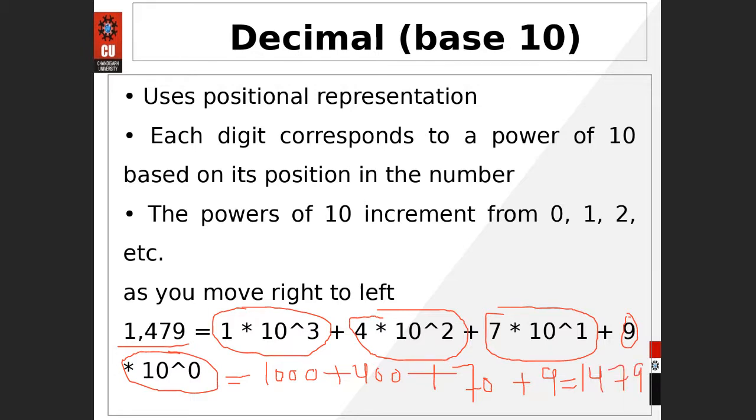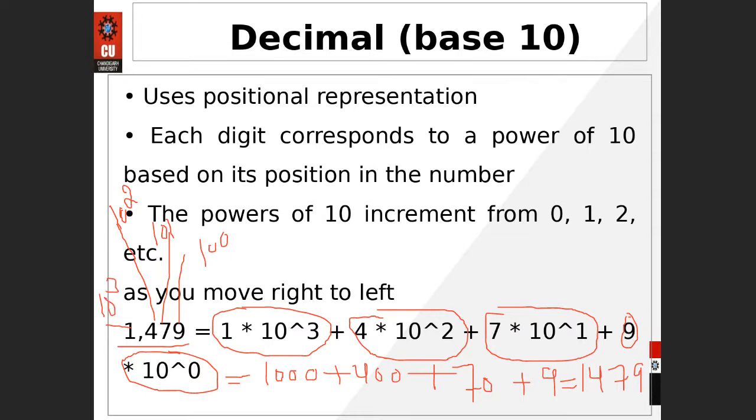So this is the positional representation where you divide the complete number into powers of 10, with the power of 10 as a multiplication factor. For the first digit, you use 10 raised to power 0 as the multiplication factor. For the next one, 10 raised to power 1, then 10 raised to power 2, and for this one, 10 raised to power 3.